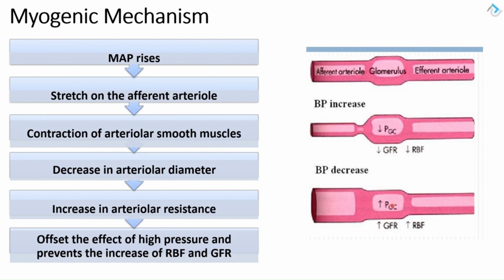This effect will be overridden in cases of a marked decrease, as I mentioned, a decrease in mean arterial blood pressure to less than 80, that is going to decrease GFR also. Remember, we always have an autoregulatory range for that. So if we exceed that range, that is going to affect GFR, either by an increase or a decrease, based on whether the blood pressure is increasing or decreasing.